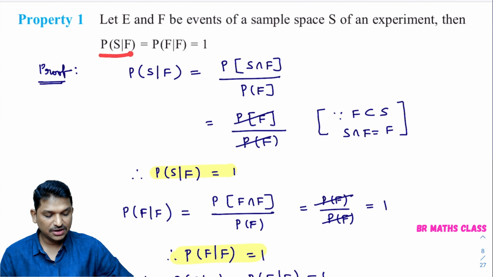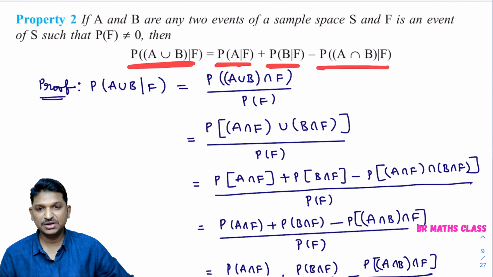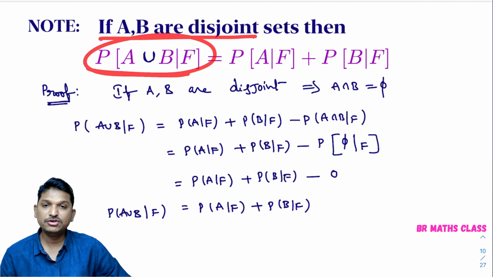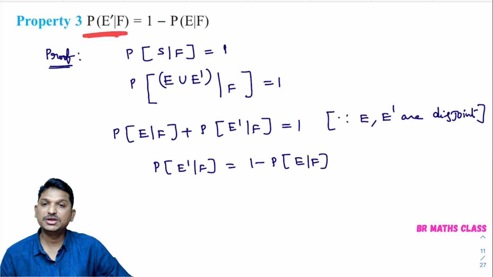First one is P of S by F equal to P of F by F equal to 1. Second result is probability of A union B by F is probability of A by F plus probability of B by F minus probability of A intersection B by F. In this only, if A and B are disjoint sets, then probability of A union B by F can be written as probability of A by F plus probability of B by F. And the last result, probability of E dash by F equal to 1 minus probability of E by F.